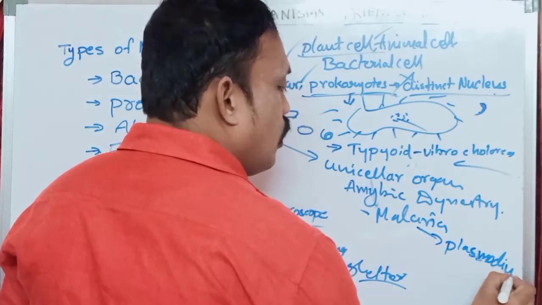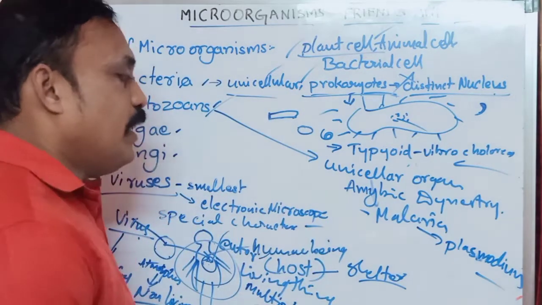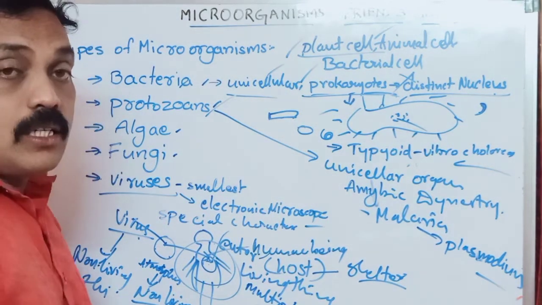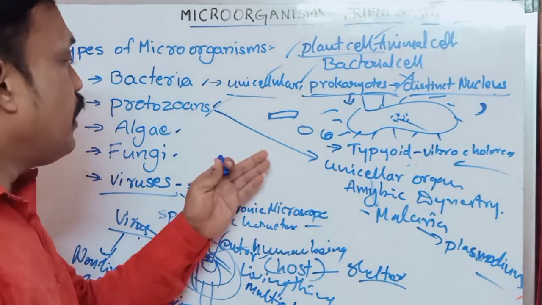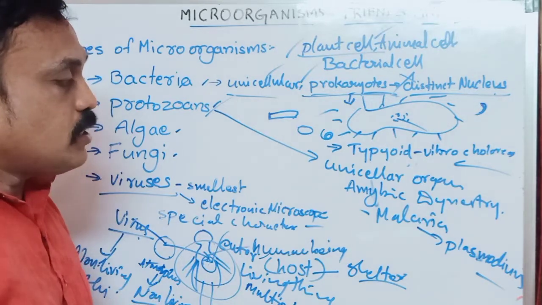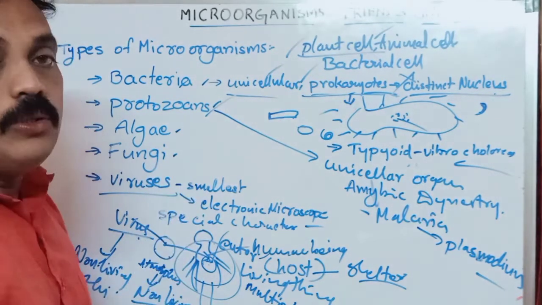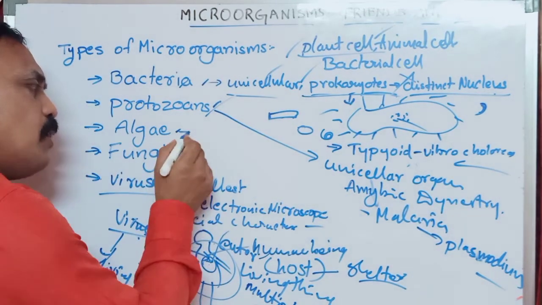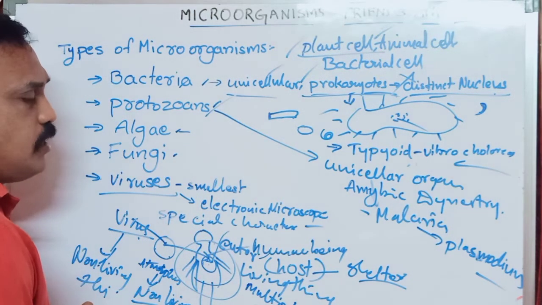Plasmodium is the cause of malaria. The causative microorganism of malaria is a protozoan. Try to remember, very important. What is the causative microorganism of malaria? Protozoan.